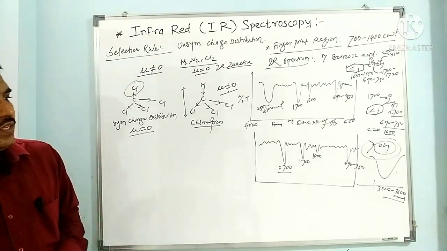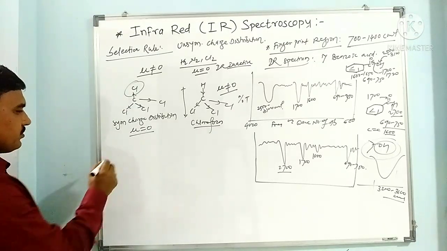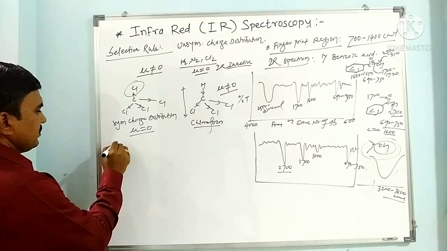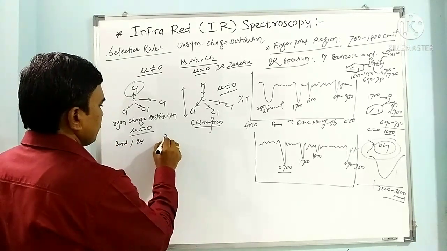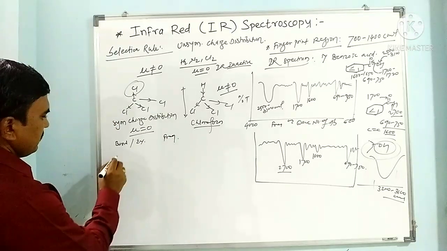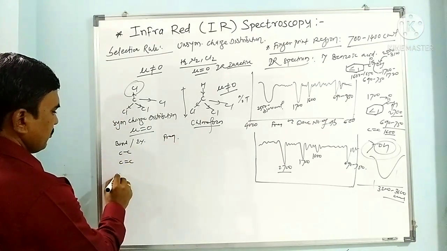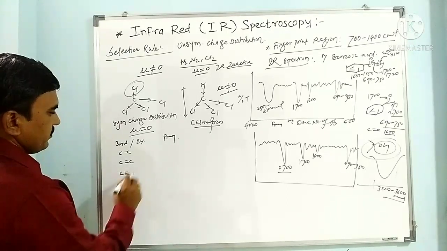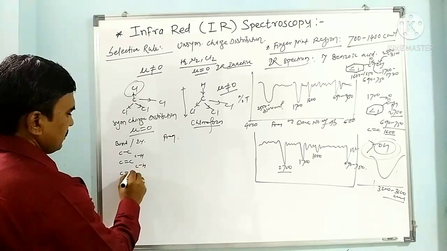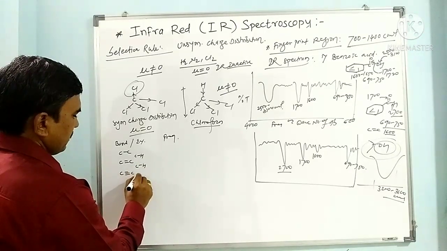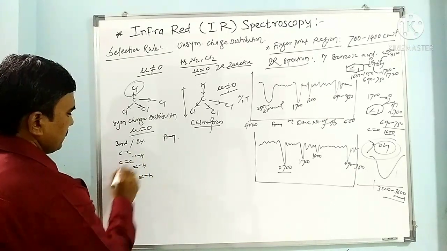Now, if you see the different frequencies of the bonds, we have the bond and the frequency. In alkanes, C single bond C; alkene, C double bond C; alkyne, C triple bond C. Then there is carbon-hydrogen in alkenes, and carbon-hydrogen, double bond, triple bond, single bond.